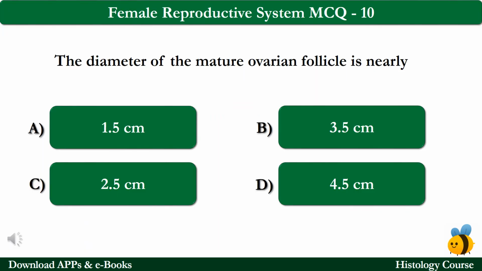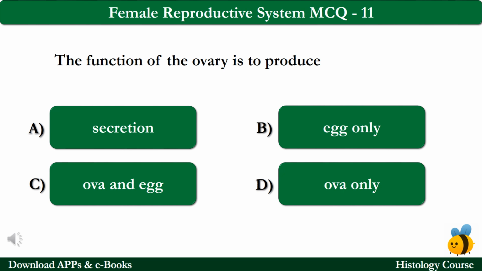MCQ number 10. The diameter of the mature ovarian follicle is nearly option A 1.5 cm, option B 3.5 cm, option C 2.5 cm, and option D 4.5 cm. The correct answer is option C, which is 2.5 cm. MCQ number 11. The function of the ovary is to produce option A secretion, option B egg only, option C ova and egg, and option D ova only. The correct answer is option C, which is ova and egg.